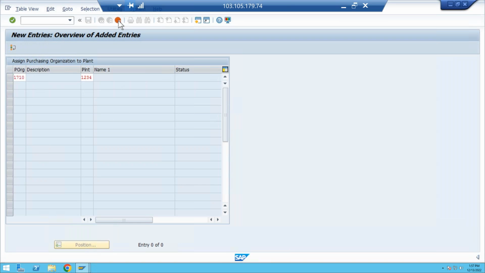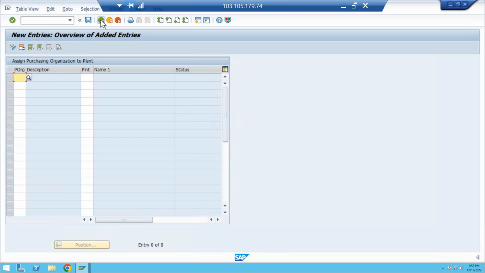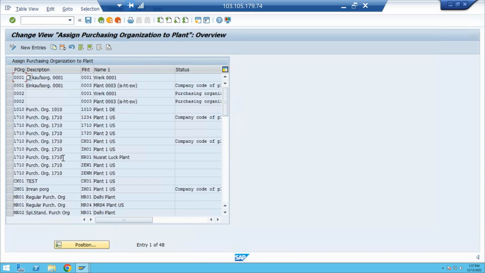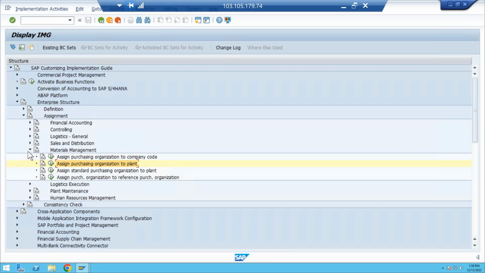This is also already assigned. Go to position. So 1710 is assigned to 1234. The copying function, so it is already there. No problem. With this, we complete the complete enterprise structure.